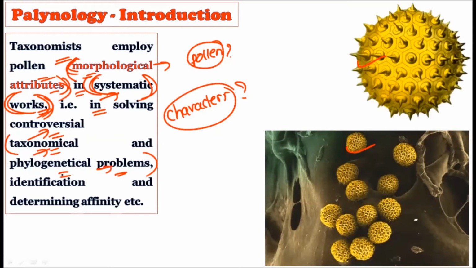Okay, so once we study the morphological attributes in systematic work, the controversial taxonomical problems can be solved by it, and we can solve whatever phylogenetical problems there are regarding identification and determining affinities, how pollen grains of similar shape and size can be used, okay, to classify the plant and solve various taxonomical problems. Okay, so now you can understand why paleotaxonomy is important, because there are still controversial taxonomical problems and various phylogenetical problems, because there are fewer characters to classify the plants, and hence most of the time there is difficulty in the classification of plants.